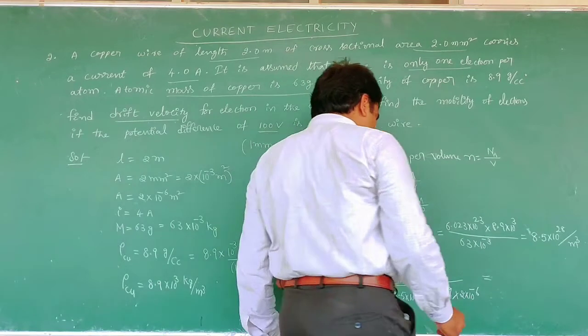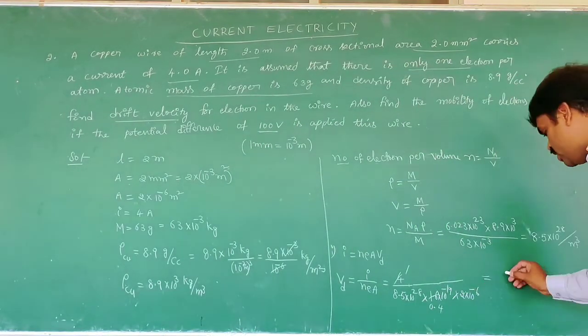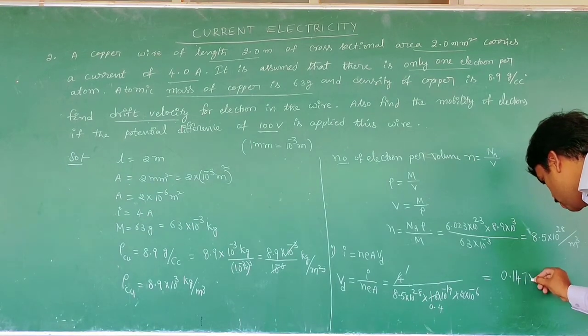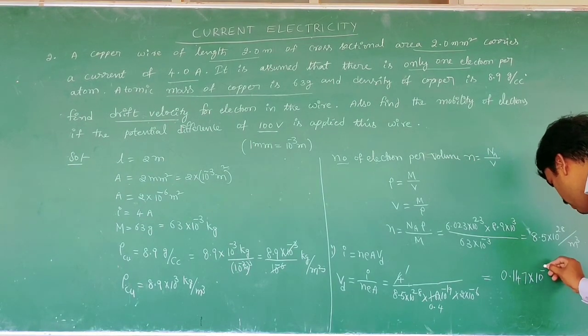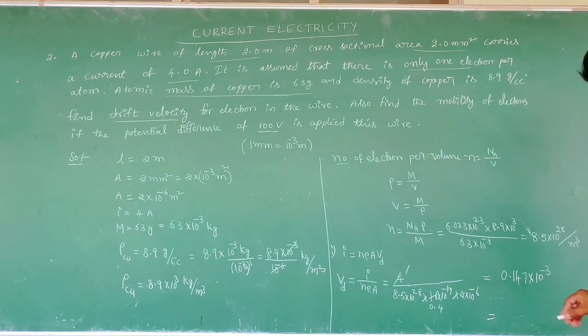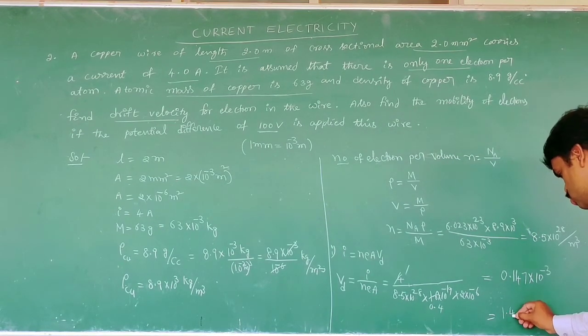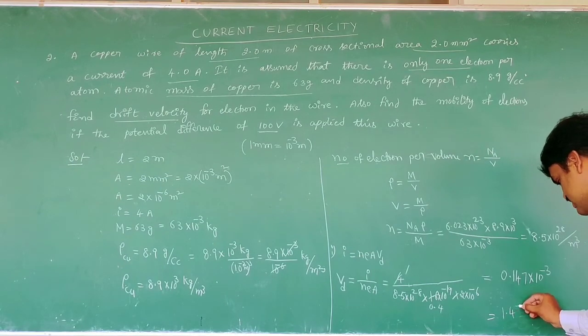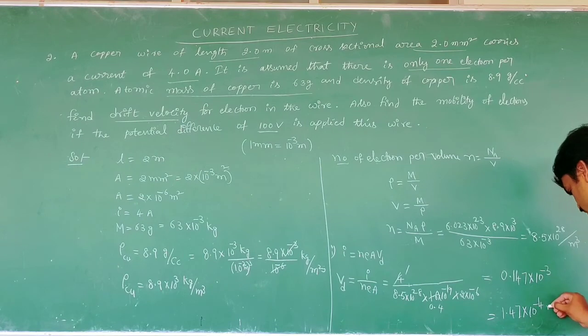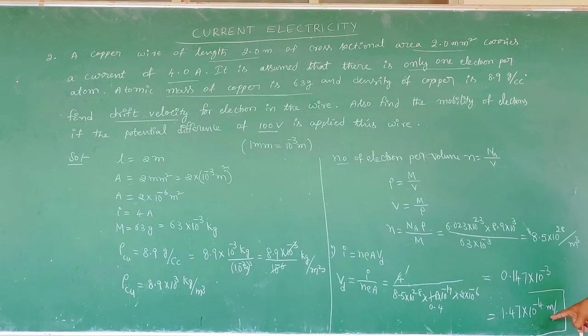Now we calculate, we get 0.147 into 10 to the power of minus 3. Then its drift velocity is 1.47 into 10 to the power of minus 4 meter per second. This is about the drift velocity of the electron in the given conductor.